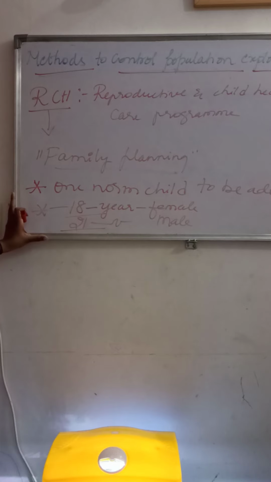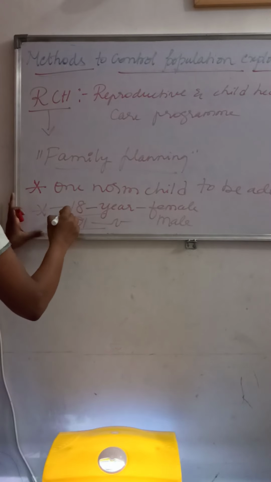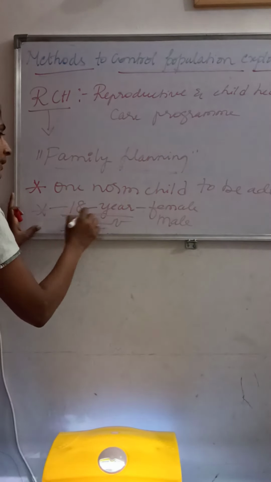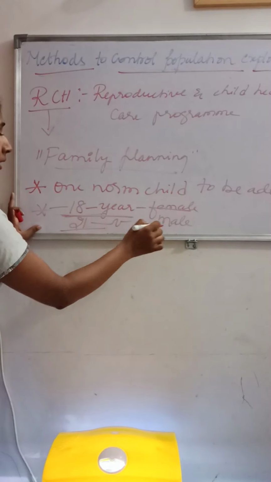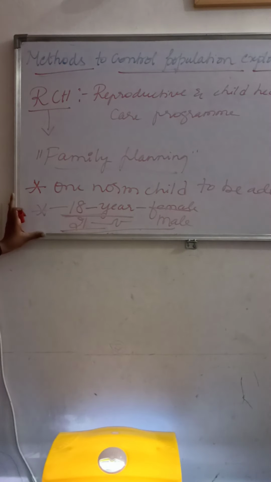That is why the Indian government made a law that the female should be 18 years and the male 21 years for marriage. That is one method to control the population explosion.